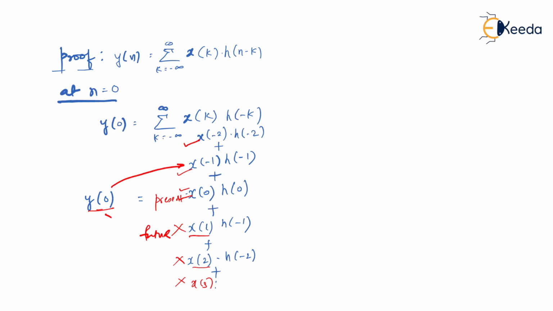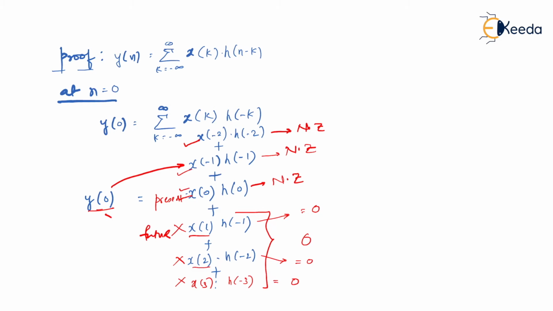Am I right? What does that mean? It means that this whole part should be equal to 0, and it is possible only when h of -1 equal to 0, h of -2 equal to 0. Further, h of -3 should be equal to 0, but at the same time h of 0 is non-zero, h of 1 can be non-zero, h of 2 can be non-zero, and so on.